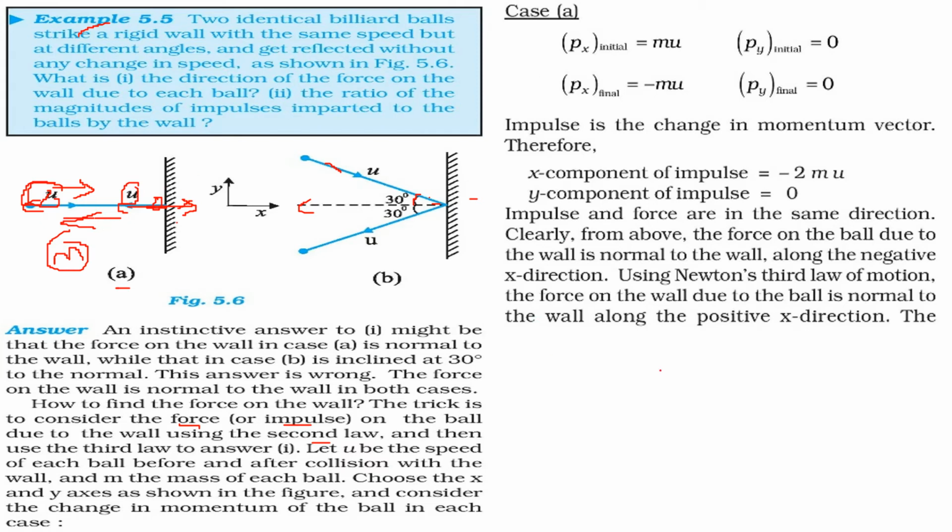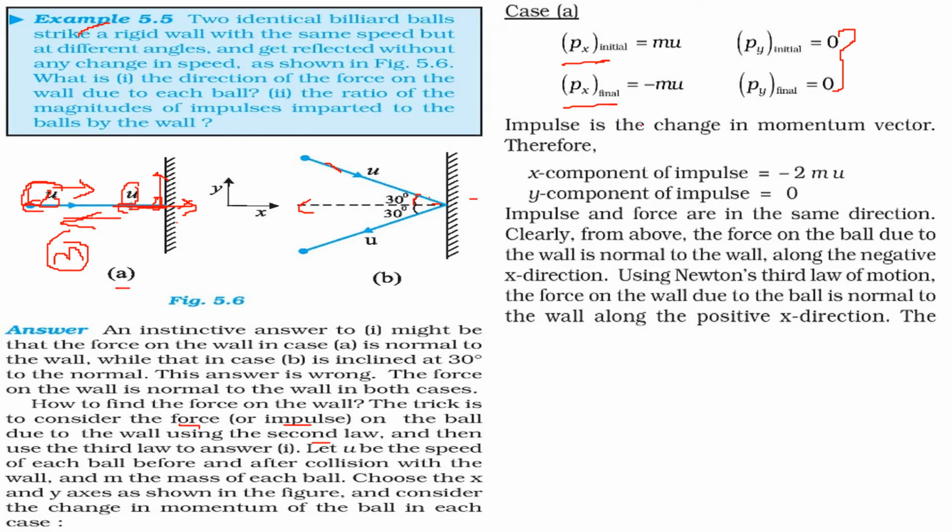So px in this case will be mu and then, on return, minus mu. This is px initial, px final, and py in both cases will be 0 because this is normal, perpendicular to the wall. If you use u cos theta and u sin theta, you will find that ultimately the y component is going to be 0.